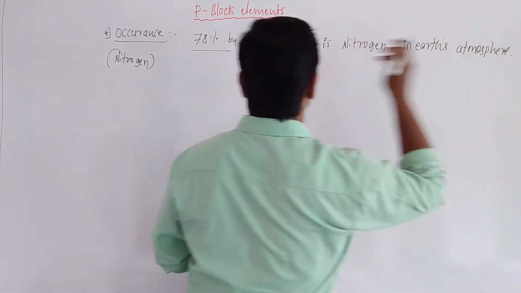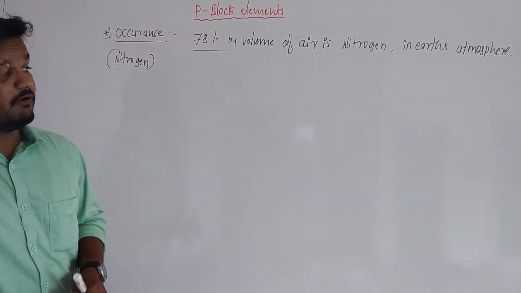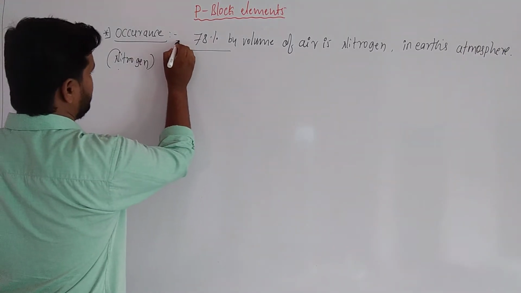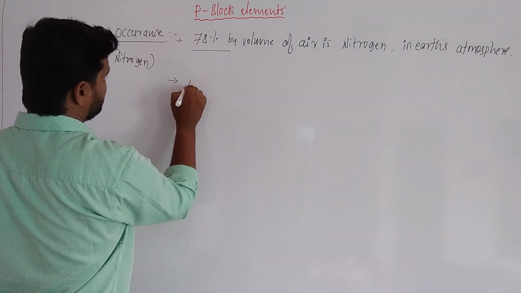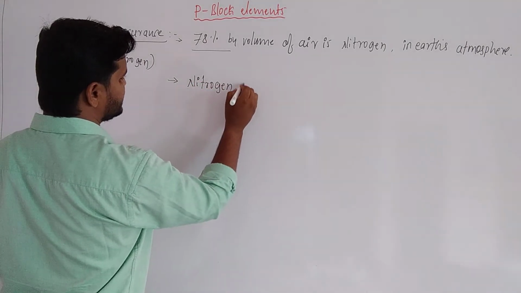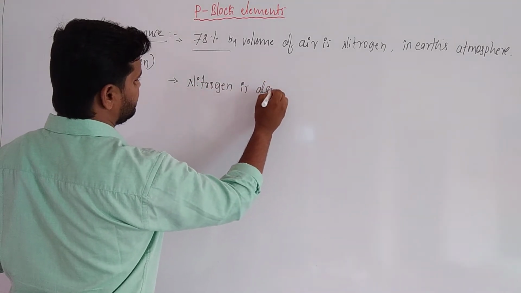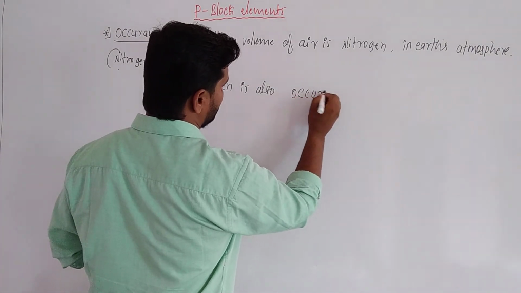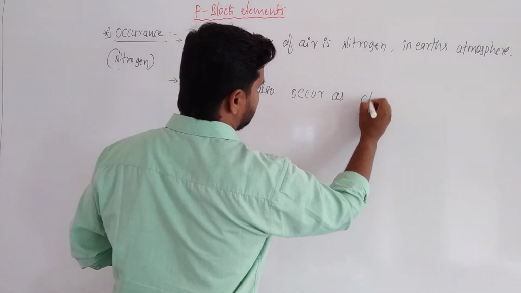This is the first point. And next one, nitrogen also occurs as Chile saltpeter.